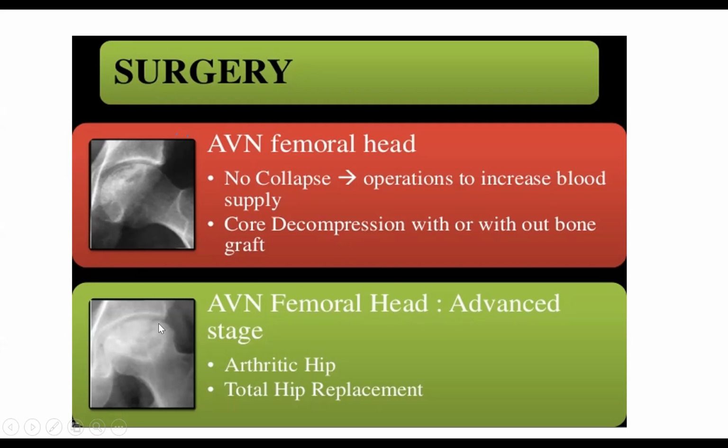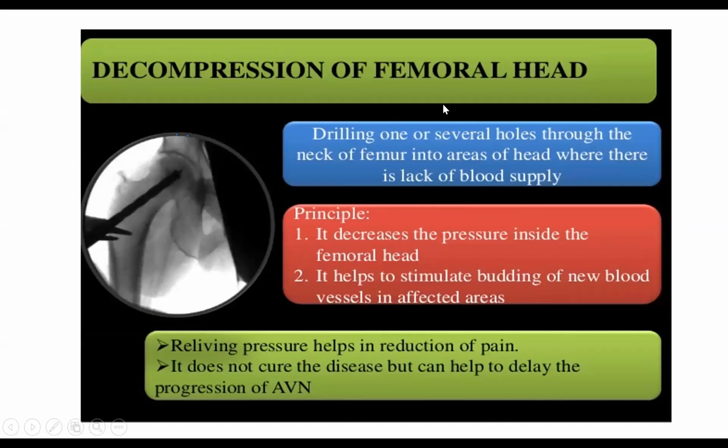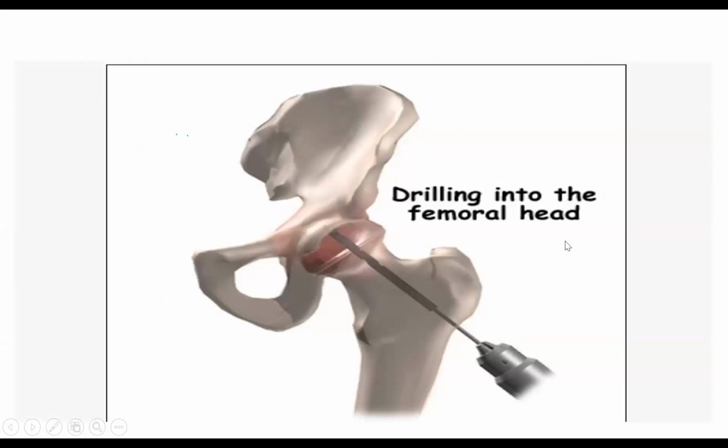If it is an advanced stage where there is destruction of the whole bone, you have to remove that bone and do a replacement. So this is the decompression of the femoral head. What we do in decompression of the femoral head is drill. A 10 mm drill goes in from here. You remove the whole bone from here up to here, and you drill all the way up.